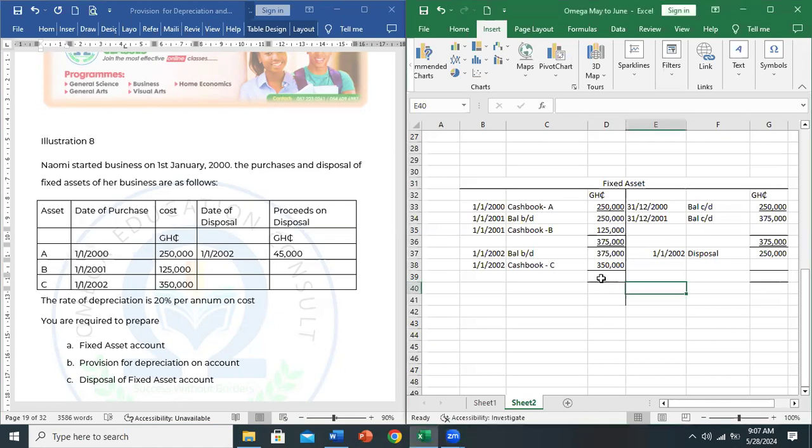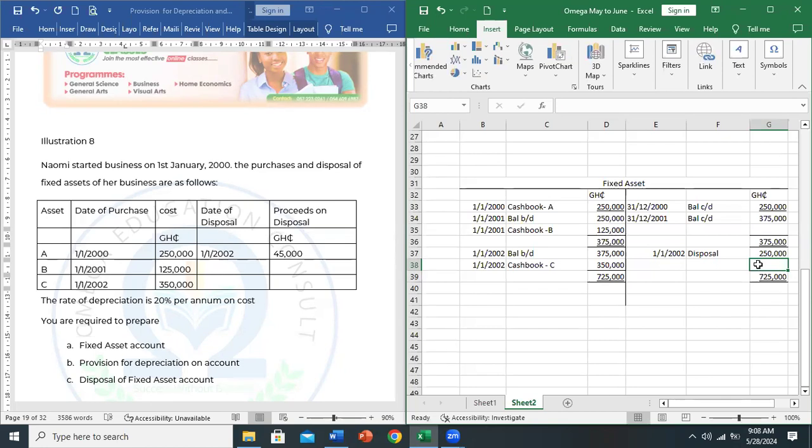So we have done our debiting and crediting. We balance it and move to the next year. So I think we have a total of 725,000. So there will be a difference of 725 minus 250.